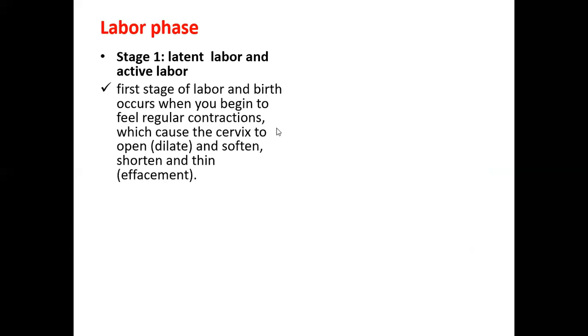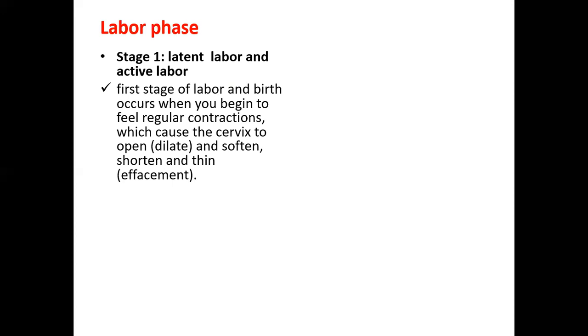So there is stage one, which we basically term as latent labor and active labor. The first stage of labor, and the birth, occurs when you begin to feel regular contractions, which may cause the cervix to open and to become more soft and thin. Whenever a cervix tries to open up, we call it the dilation process. And whenever it becomes soft and thin, we call it effacement.